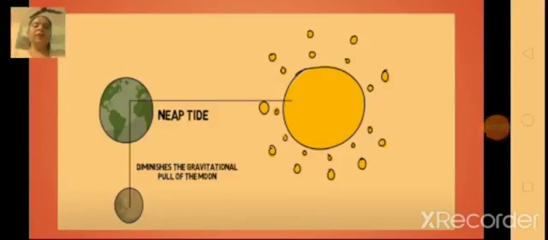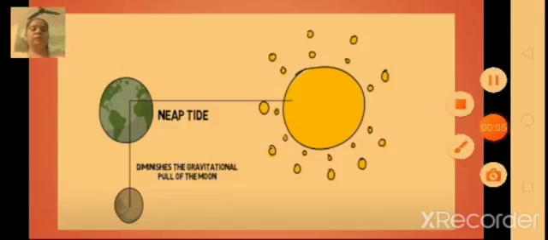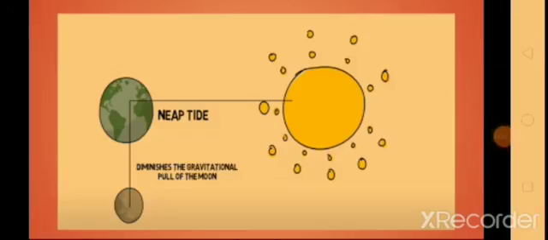So let us understand one more time about the neap tide. Before we move on to the next topic, that is ocean currents, let us understand neap tides again.